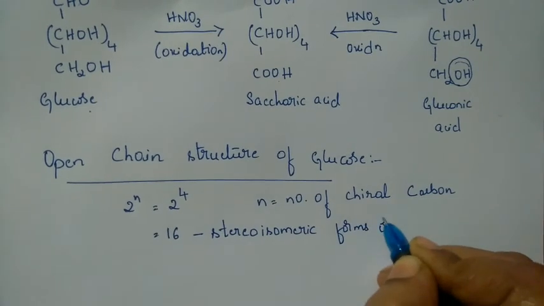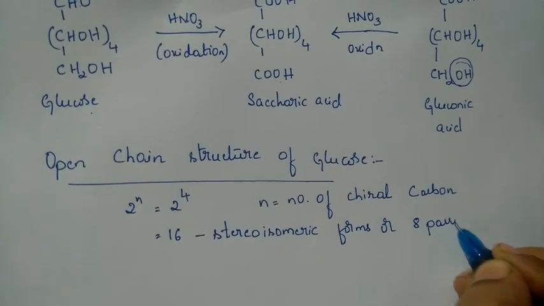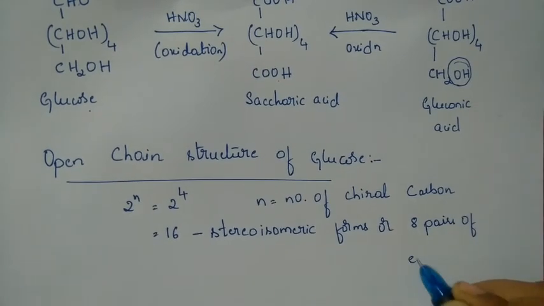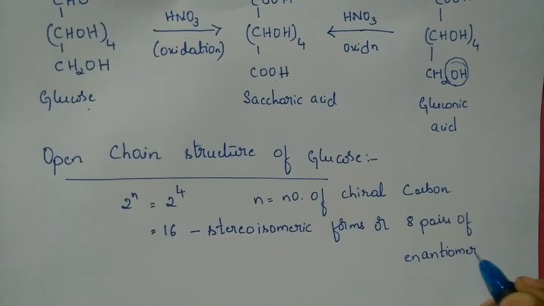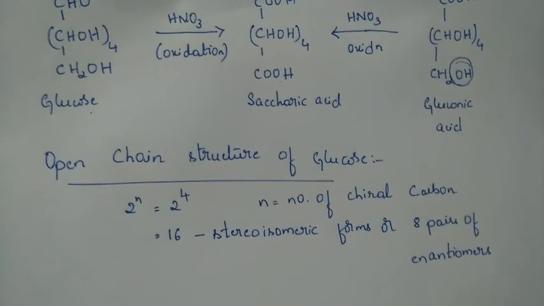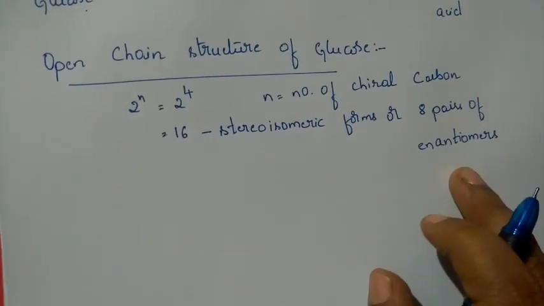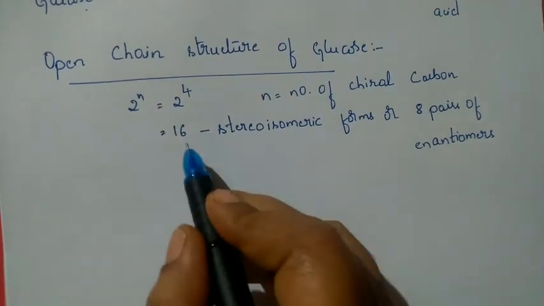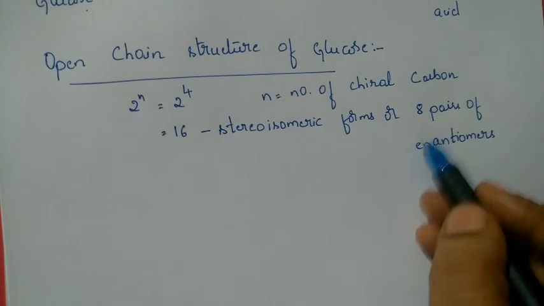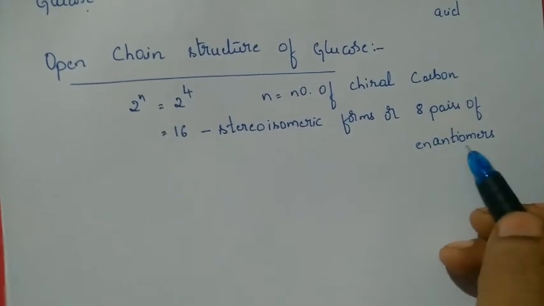Or we can also write it as 8 pairs of enantiomers. What are enantiomers? Already you have studied in haloalkanes. Enantiomers are 2 non-superimposable mirror images. 16 are there, so it forms 8 pairs of them. That is called 8 pairs of enantiomers.